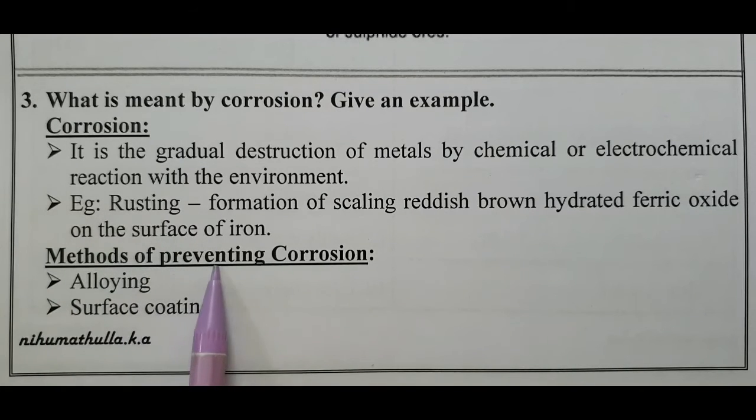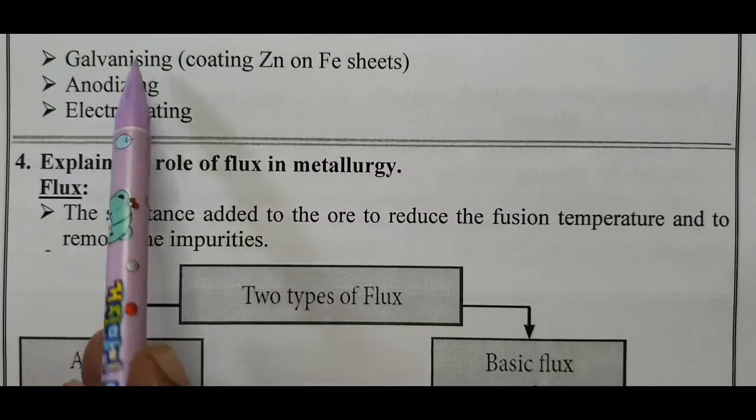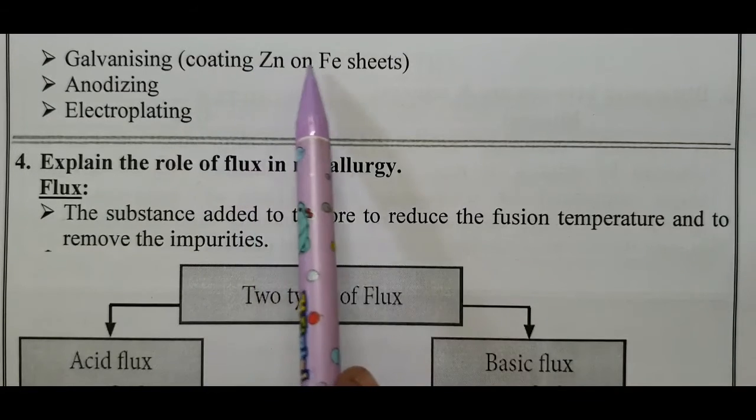Methods of preventing corrosion. First one is alloying, a mixture of metals. Surface coating like painting. The surface of iron is coated with zinc metal. Galvanization, coating zinc on iron sheet.